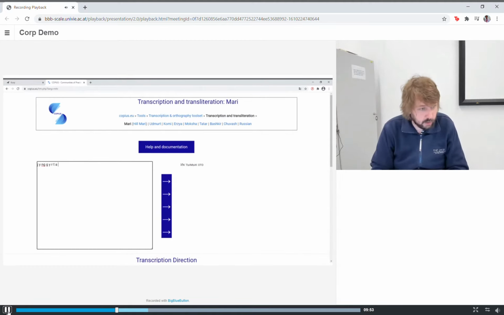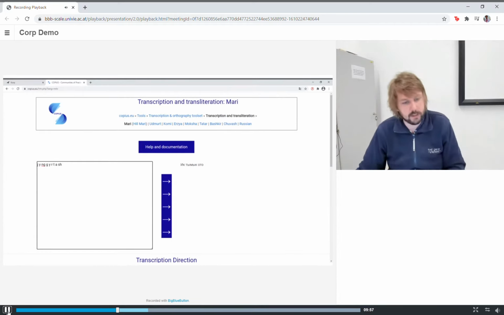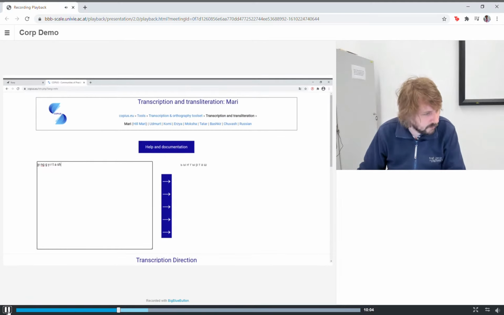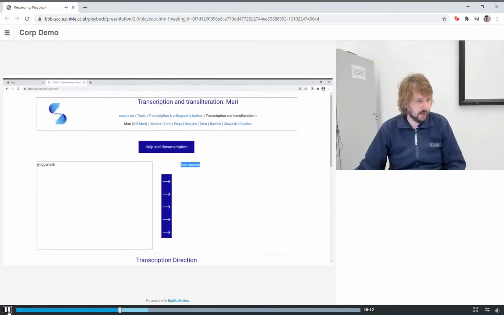And then sh, you can do like this. You only need a standard Latin keyboard to access all the Cyrillic letters. But let's take these spaces out and just look for the whole word. Yingirtash, here we go. So I'm copying yingirtash now.